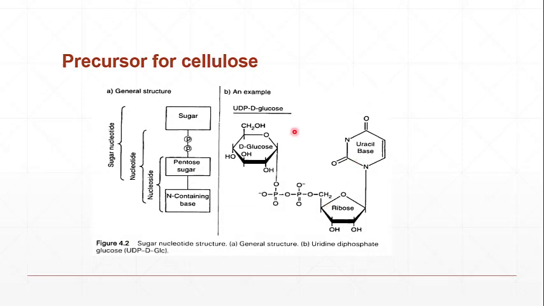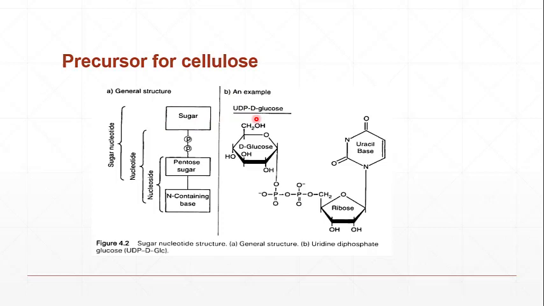So as far as the precursor for the cellulose is concerned, we have the UDP glucose. We have seen that UDP glucose and ADP glucose are the precursors used for synthesis of sucrose and starch, as we have studied in starch synthesis. These are the activated forms of glucose.